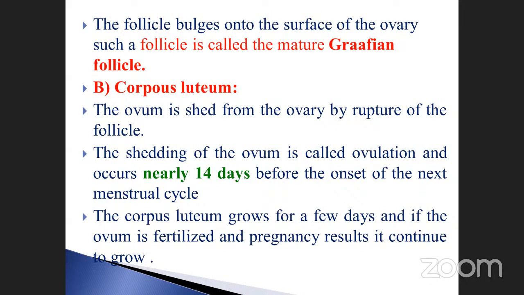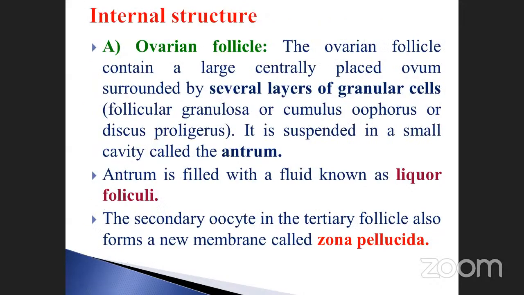So you must note it down here. How many follicles are there? Primary follicles, secondary follicles, and tertiary follicles. After the tertiary follicles, which one is the mature one? Which one is the zona pellucida? That is also formed from the tertiary follicle.